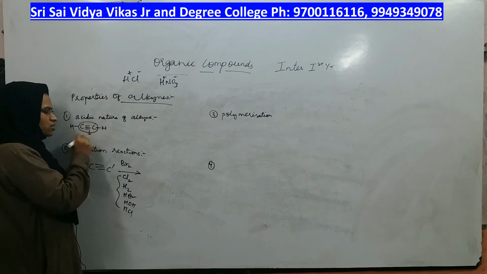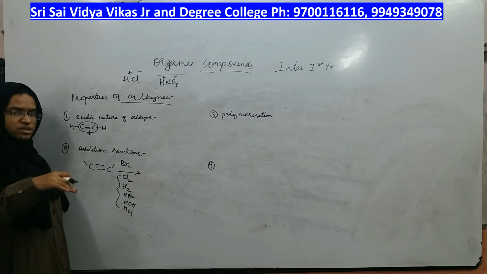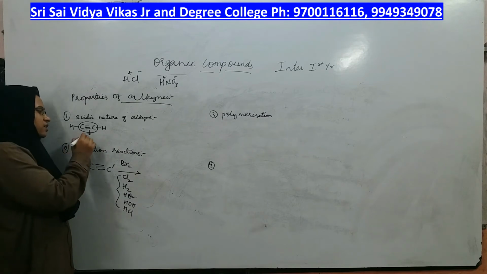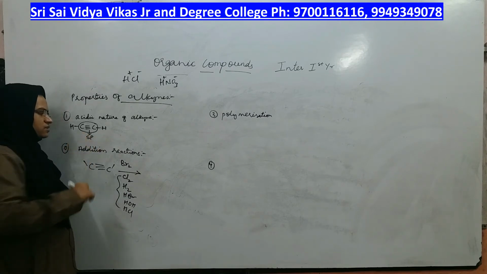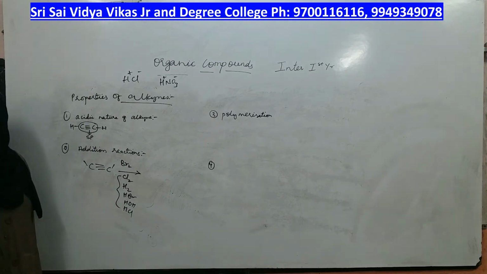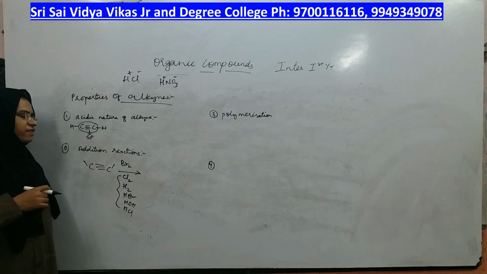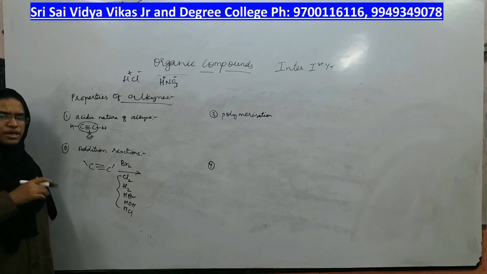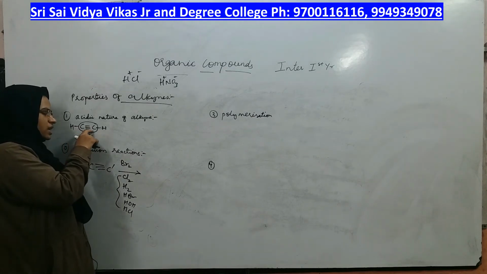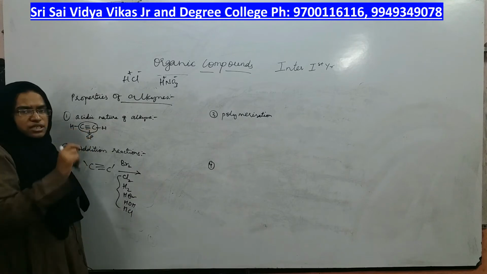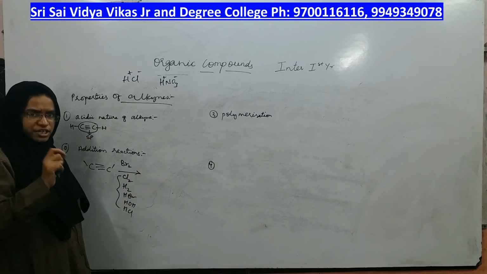The hybridization of alkyne, we forgot to mention the hybridization of alkyne. What is the hybridization of alkyne? What is the hybridization of carbon present in alkyne? Is sp hybridization. Whenever sp hybridization is present on the carbon, that carbon is more electronegative.